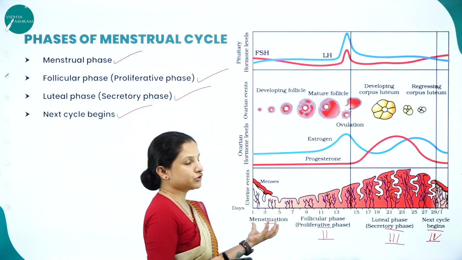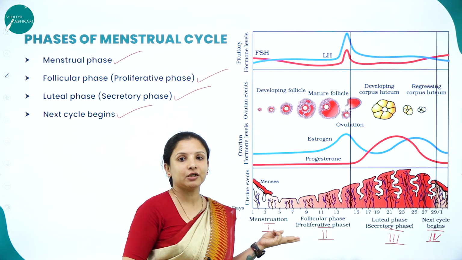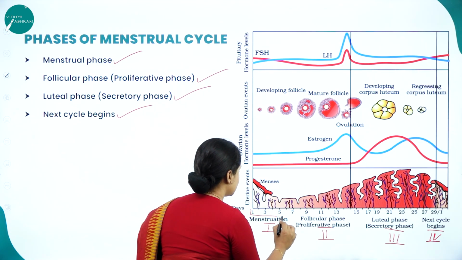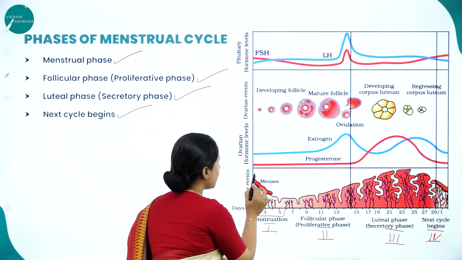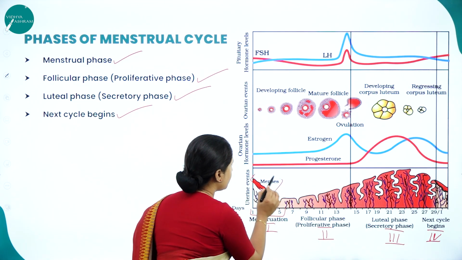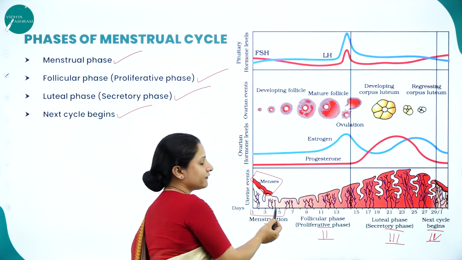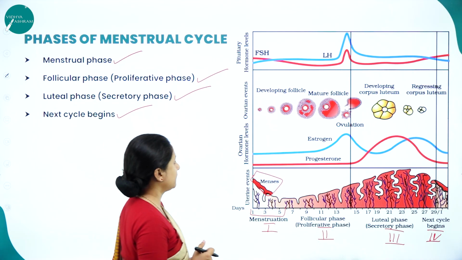So, what happens during the process of menstruation? Menstruation can last for 3 to 5 days. That is why they have marked from 1st to 5th, and during menstruation, menses or bleeding occurs. Up till which date? Up till 1st to 3rd or 1st to 5th. Some people can have it for 3 days, some can have it for 5 days.